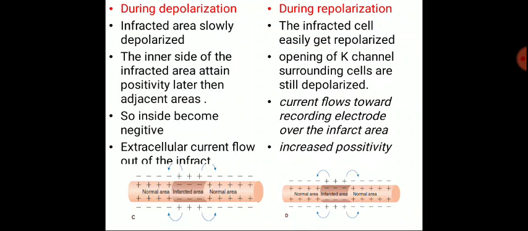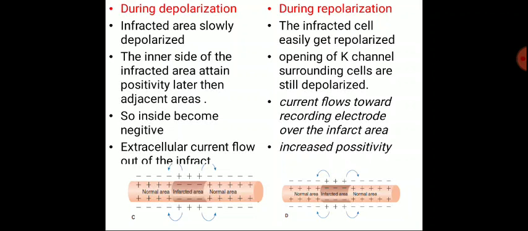During depolarization and during repolarization, the infarcted area is slowly depolarized, while in repolarization the infarcted cell is easily repolarized. In depolarization, the inner side of the infarcted area attains positivity later than the adjacent area, so the inside becomes negative. Extracellular current flows out of the infarct.